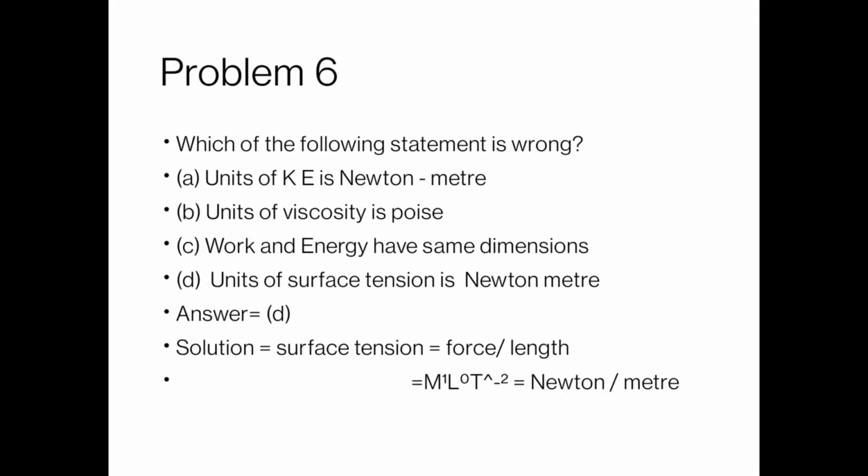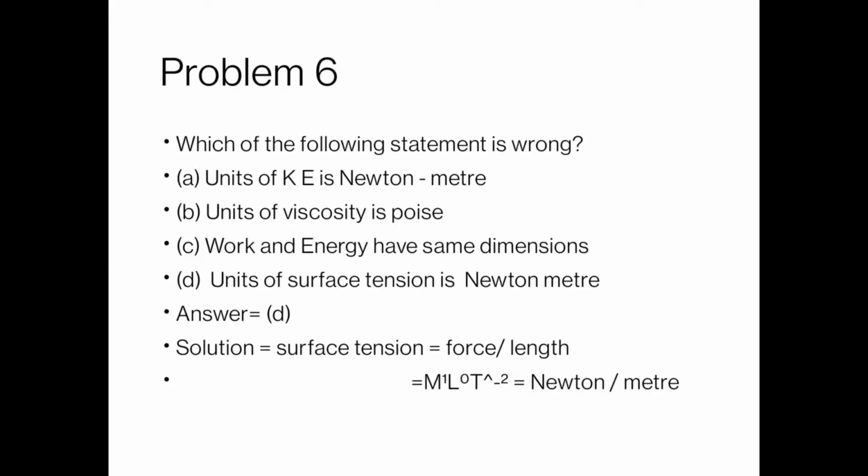Unit of viscosity is Poise, that is correct. Work and energy have the same dimensions, that is perfectly okay. Work, kinetic energy and potential energy have the same dimensions. And the fourth one is unit of surface tension is Newton meter. That is not true, because Newton meter is a unit of work and energy, not the unit of surface tension.